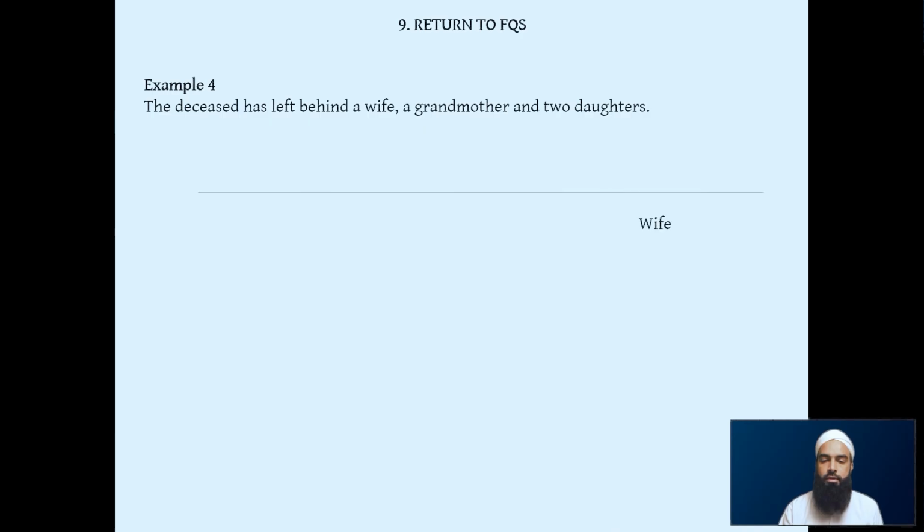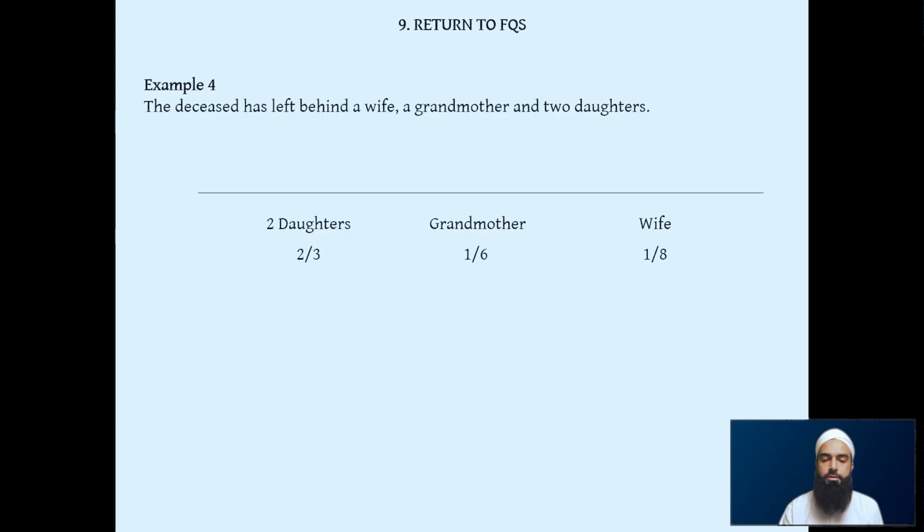Let's do another example. So here we have wife, grandmother, 2 daughters. What happens in this scenario? Now to reveal the answer, the wife, because there's a daughter there, gets 1/8. Grandmother would get 1/6 anyway. And the 2 daughters will get 2/3.